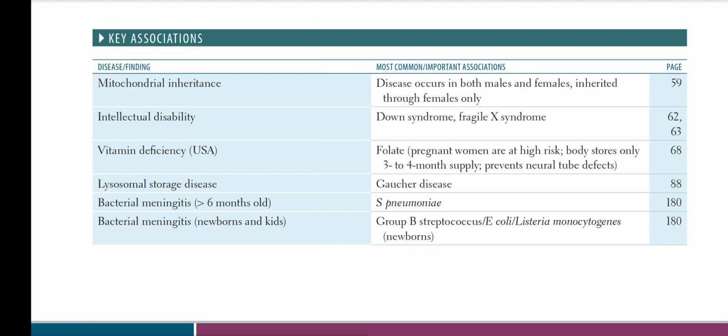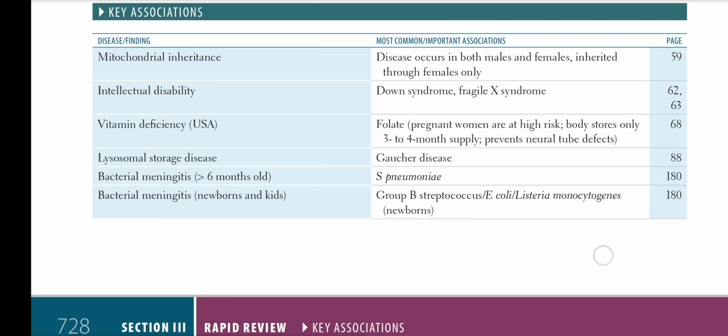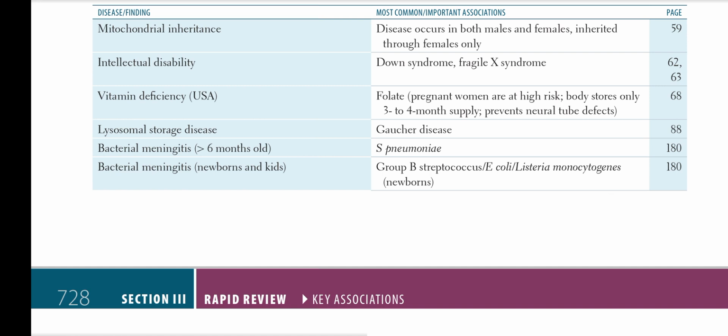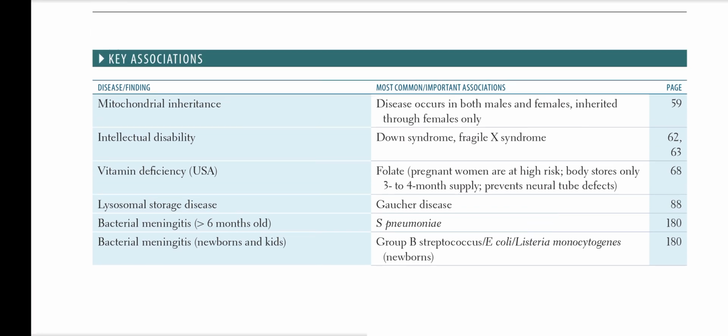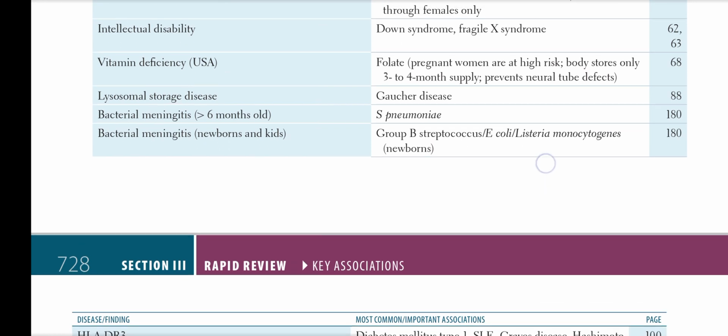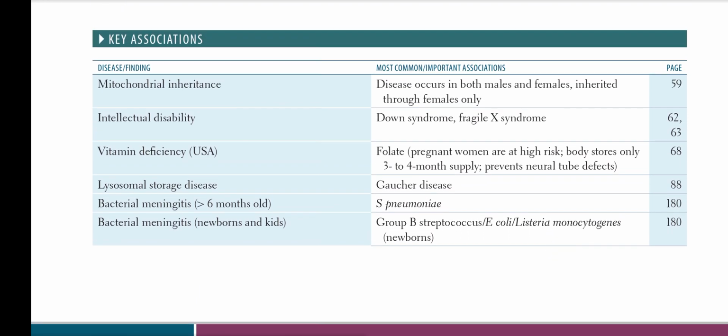Okay, this is First Aid 2021, page number 727, Rapid Review Section 3, key associations. So there is a short topic in this page number 727. After this I will immediately continue with page number 728 in the same video so that it will be easier for revision. So let's start from the beginning.